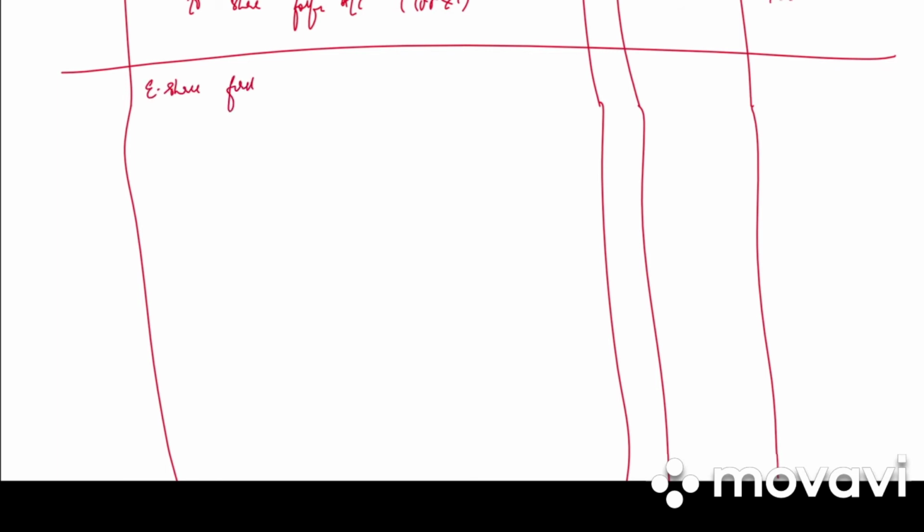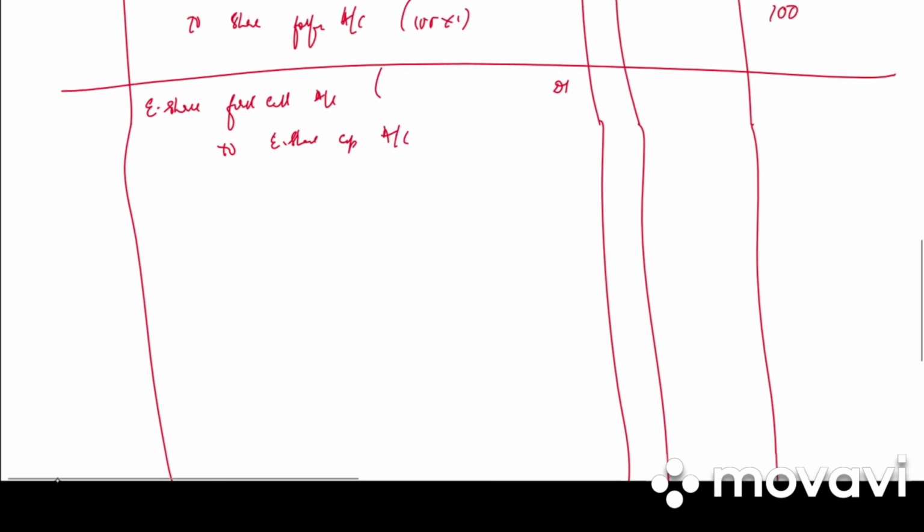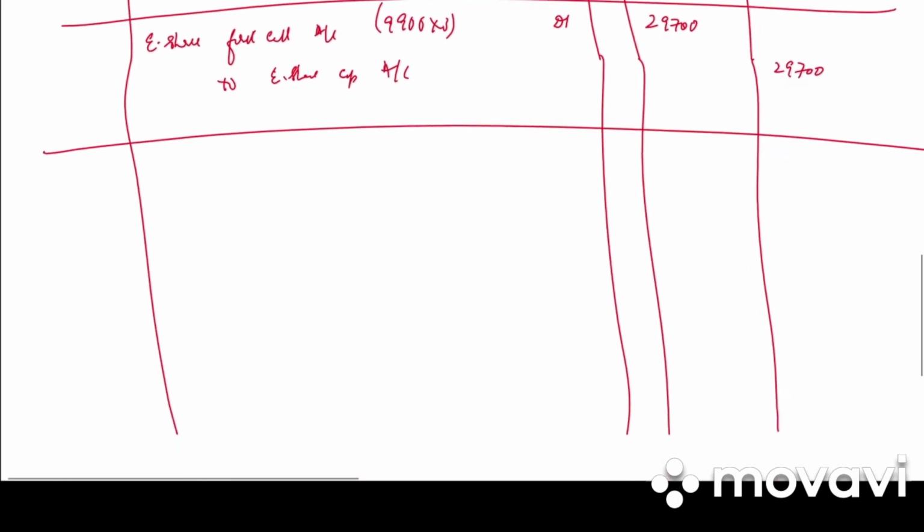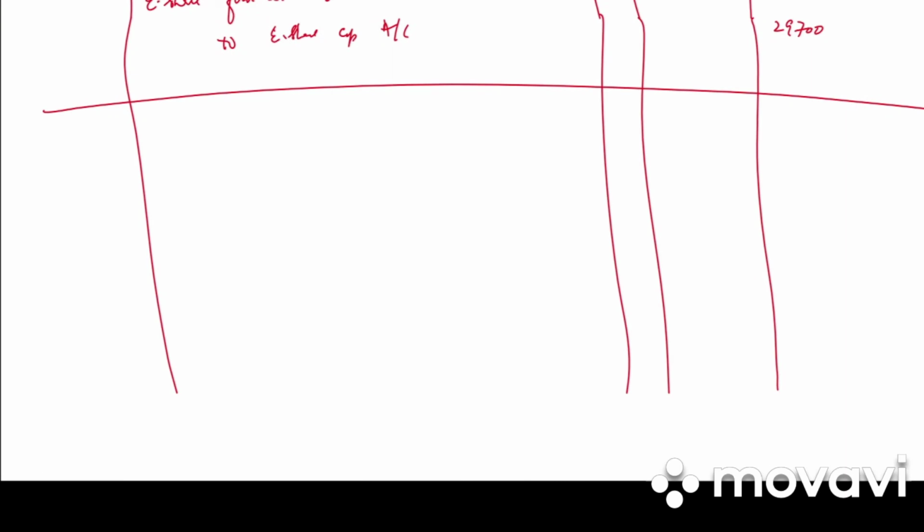Then we have equity share first call account debited to equity share capital account. How much is it? 9,900 into 3. Why 9,900? Because already 100 is not paid on allotment. 29,700 debit, 29,700 credit. Write the narration. First call money due on 9,900 shares of rupees 3 per share.